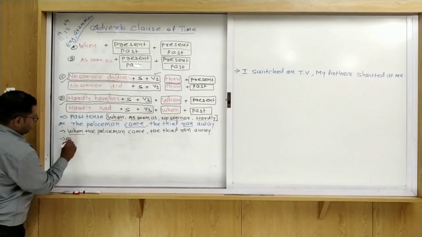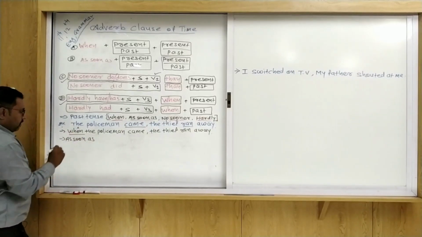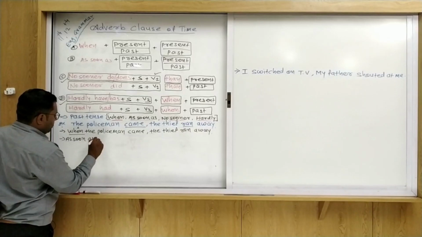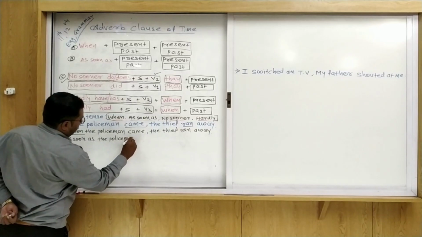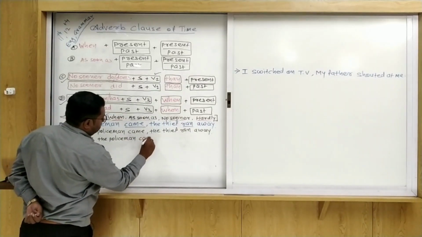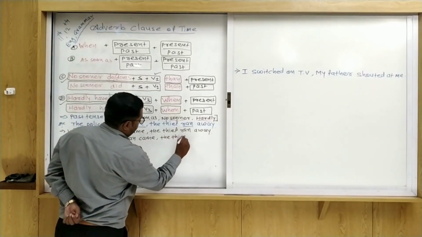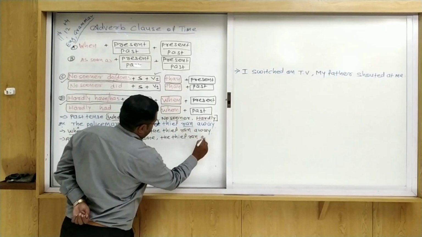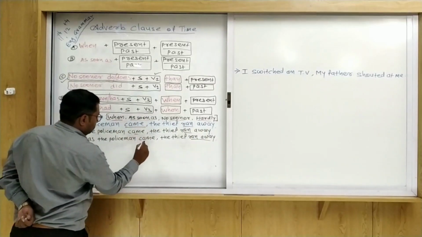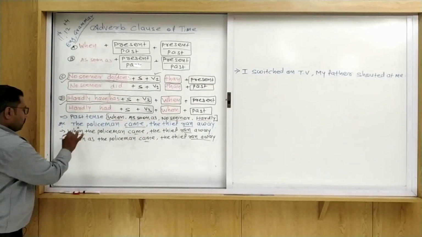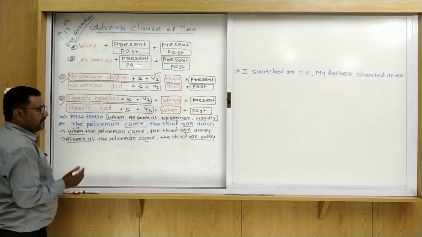When we use as soon as, we remove when. So: as soon as the policeman came, comma, the thief ran away. So you see that we use when or as soon as, and we cannot change anything else.